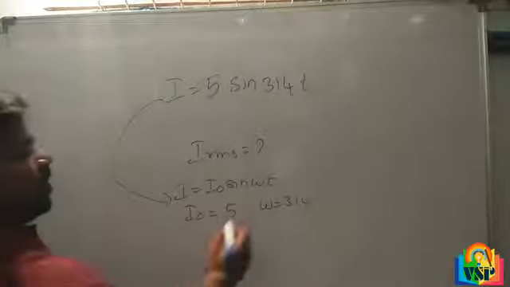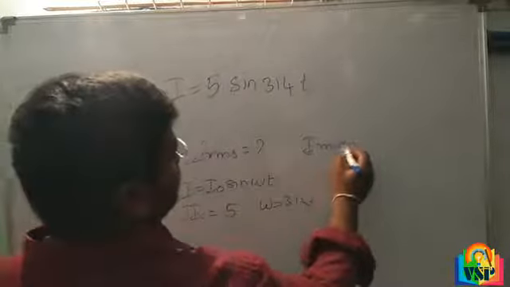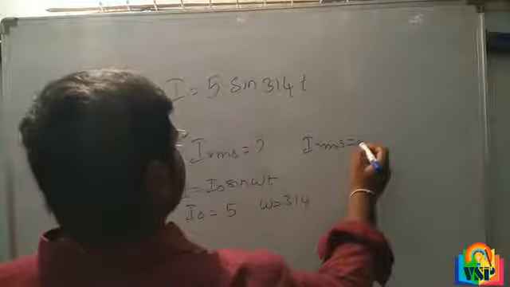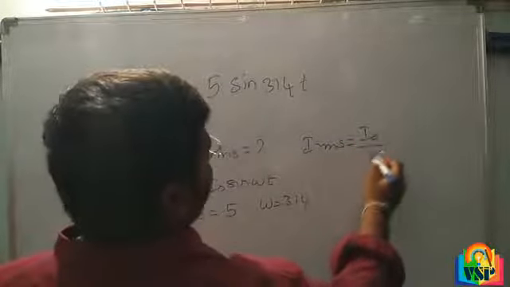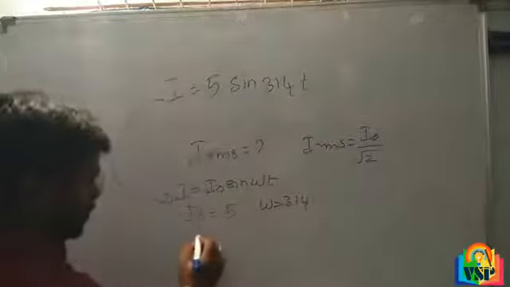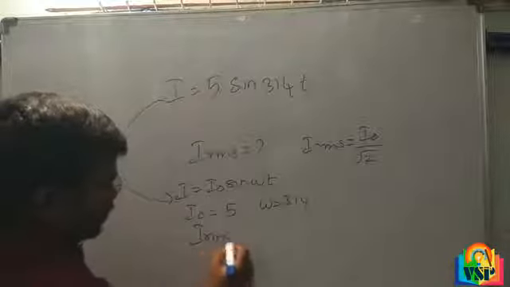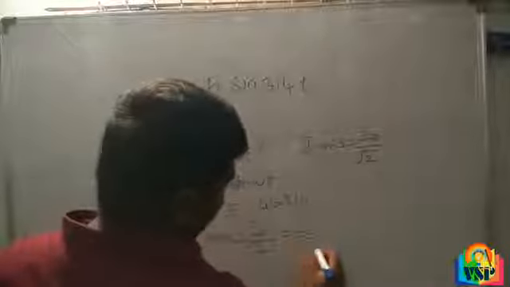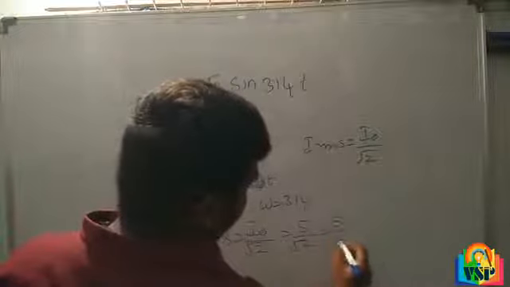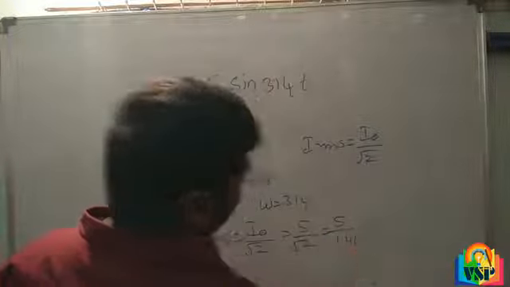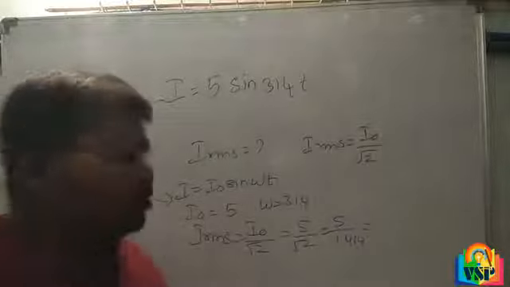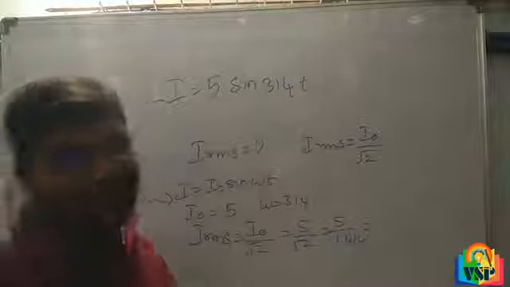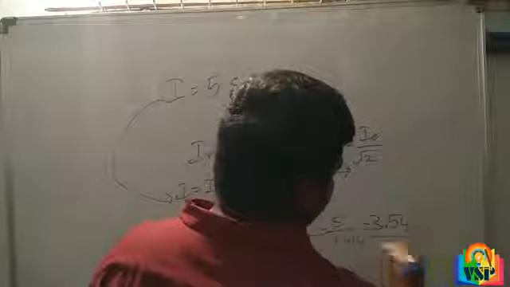What is the required formula? I RMS is equal to I naught by root 2. So 5 divided by root 2, that is 5 divided by 1.414, which is equal to 3.54 amperes.